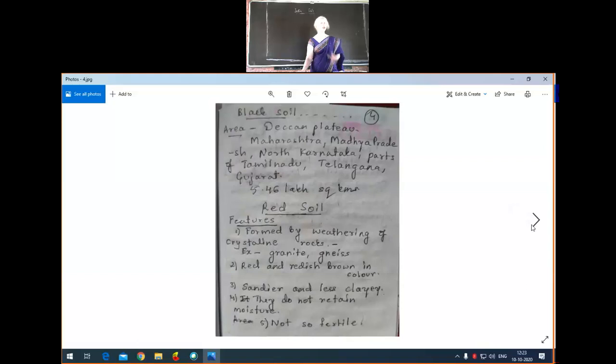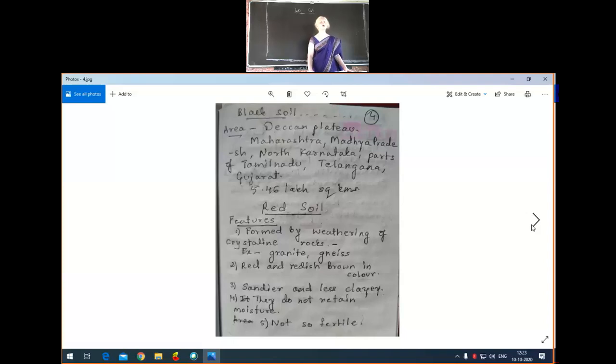Yes, so here you can find, the area covered by black soil is 5.46 lakh square kilometers. So this is how your black soil is formed, and it is distributed in different regions of India.